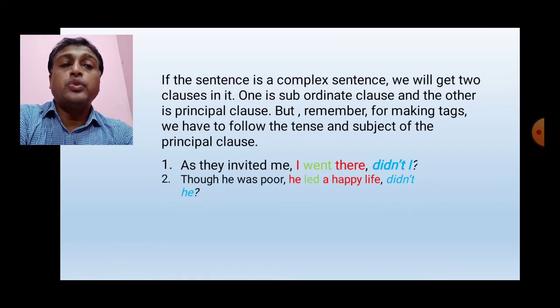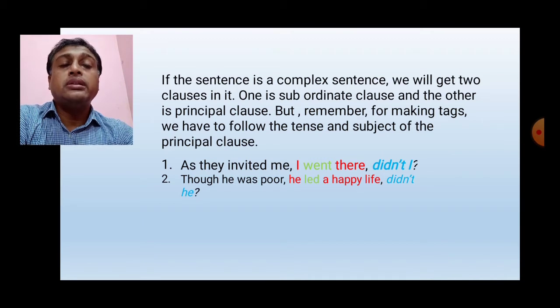Though he was poor, he led a happy life. Here, though he was poor is the subordinate clause, and he led a happy life is the principal clause. So we have to make the question tag following the verb and subject of the principal clause.